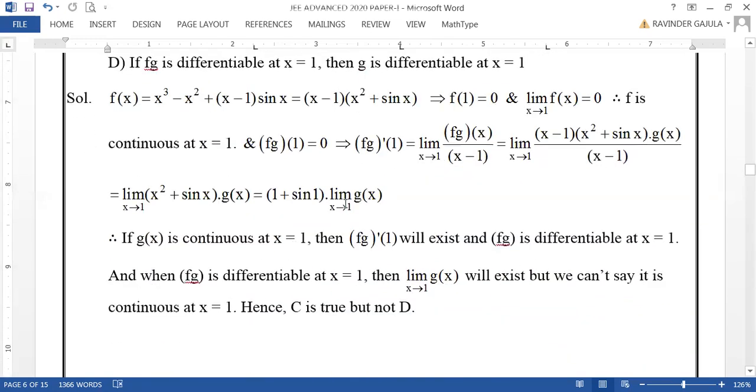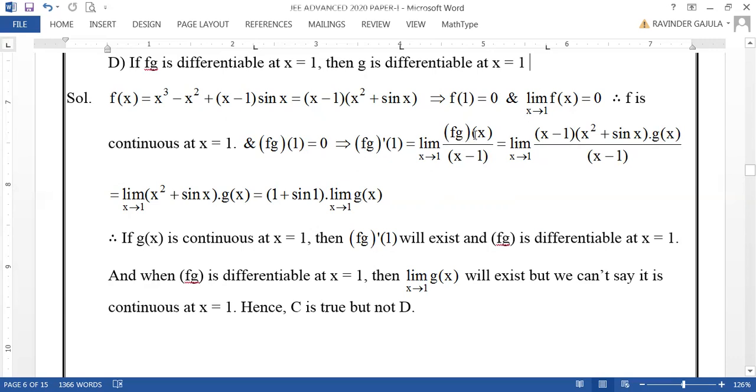For every function, the derivative of the function at x equal to a generally can be taken as limit x tends to a, f of x minus f of a by x minus a, in general. But here fg dash 1 can be taken as limit x tends to 1, fg of x minus fg of 1, but fg of 1 is 0.